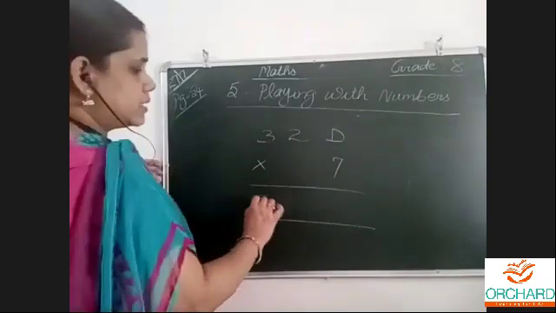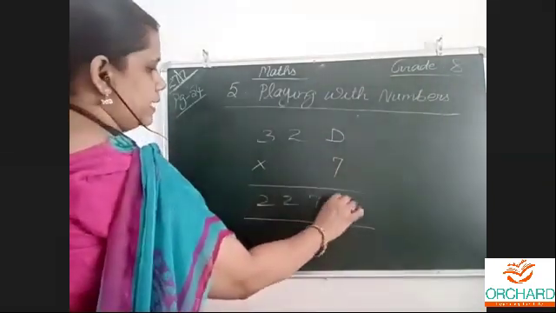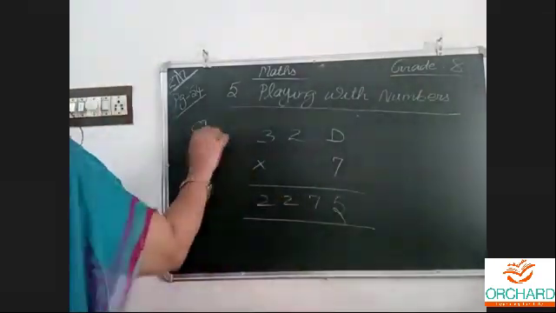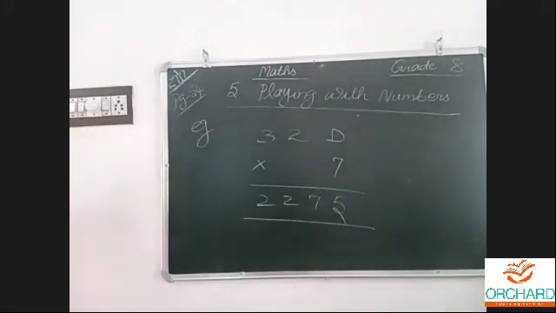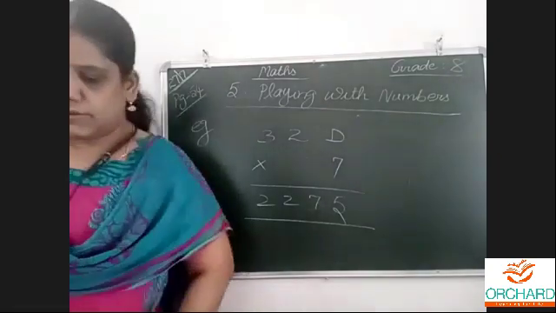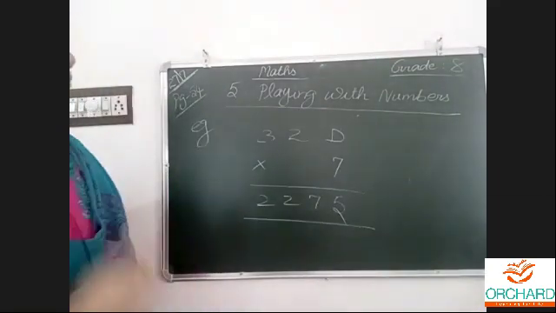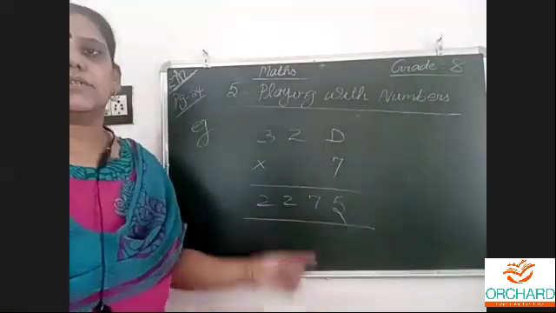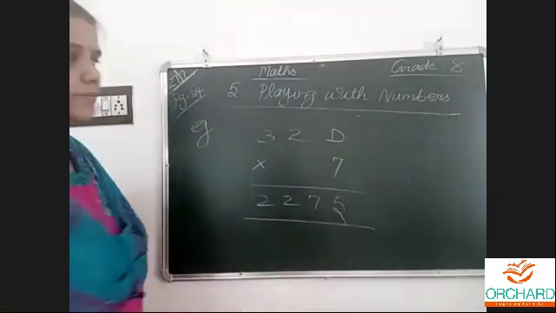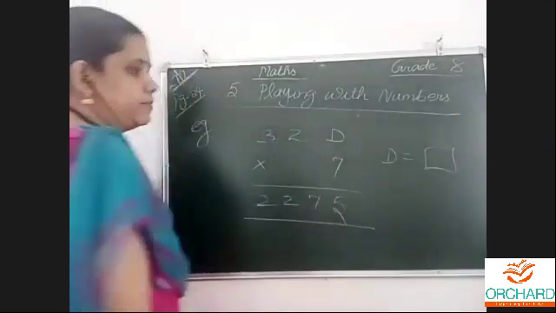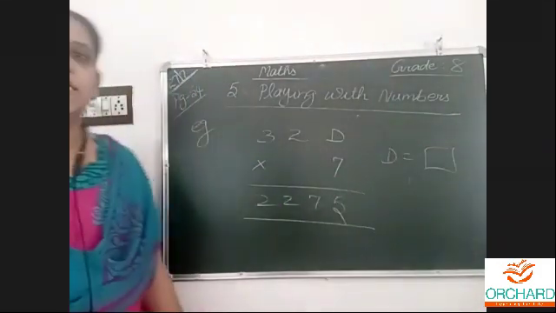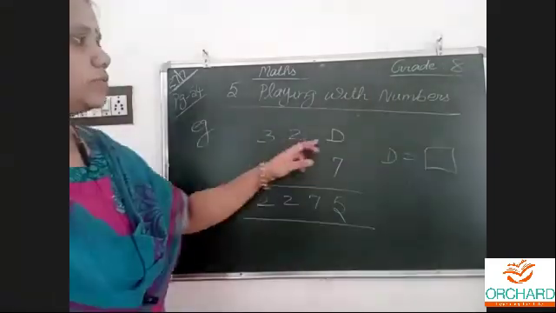And the answers also they will give like this. It's an example sum only. Like this exercise also we have many. Yes. We have to think like that.